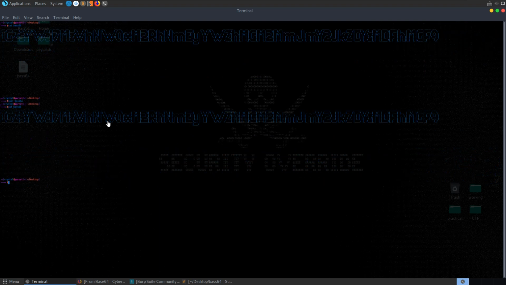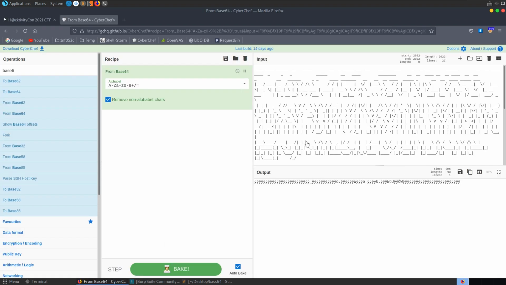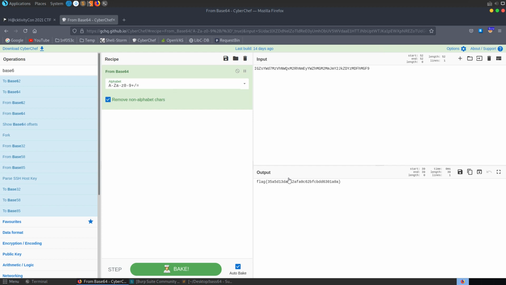There we go. So if we zoom out just enough, we'll actually see that we have some characters here. So we can go through and type these out: I, G, Z, S, Y, W. And if we type that whole thing out, we'll get a Base 64 encoded string, which I have copied over here. So we can paste this in and convert from Base 64, and we'll get our flag.